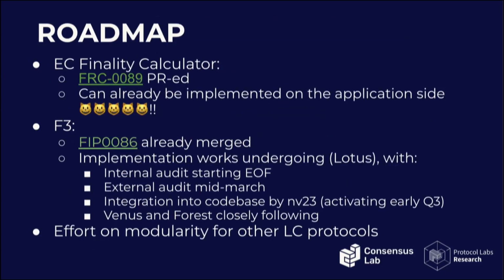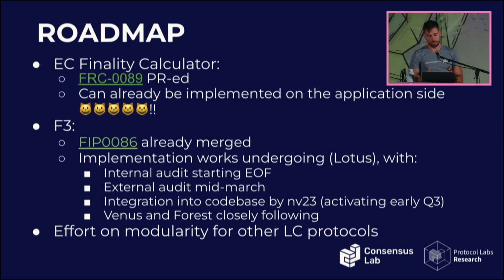So in terms of roadmap, where we stand: the finality calculator has been PR'd, and as I mentioned at the beginning, we expect to provide this functionality directly as an API call in the reference implementations of the Filecoin clients. This function call will be in the form of some sort of risk assessment, so you basically get a probability of a particular transaction getting reverted based on some standard assumptions, and we will probably also provide some options to tweak them depending on how much security you want. But it will be kind of a fuzzy result. It wouldn't be whether it's final or not, because that's not what a finality calculator is about anyway.